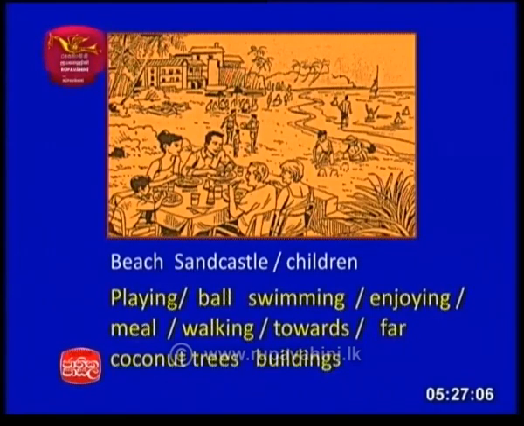So these are the possible words that children can use. Beach, sand castle, children, playing, ball, swimming, enjoying, meal, walking, towards, far, coconut trees, buildings.